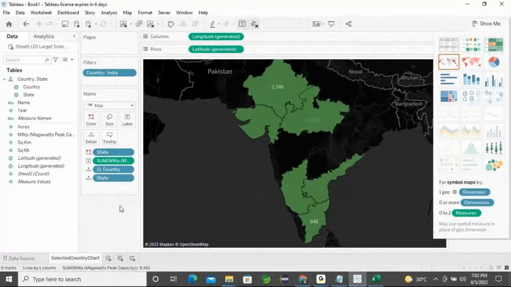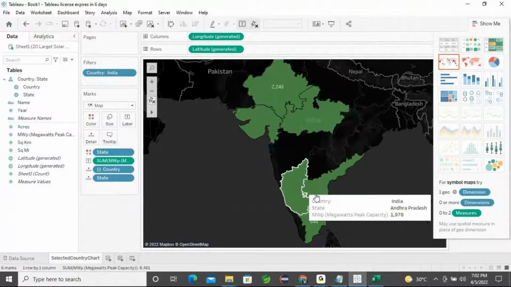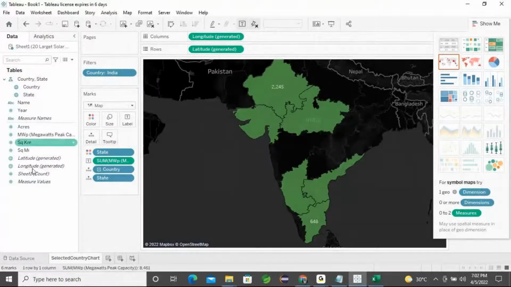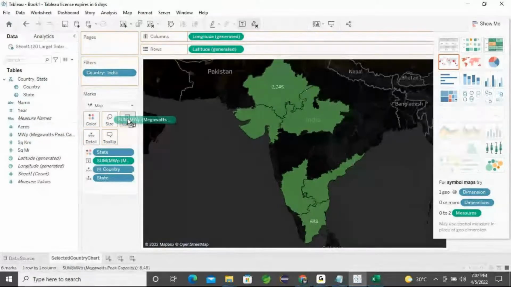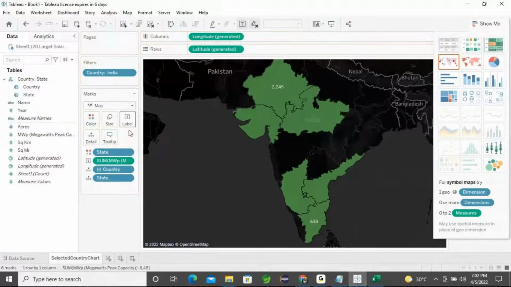Why are the values not showing for a few of the states?